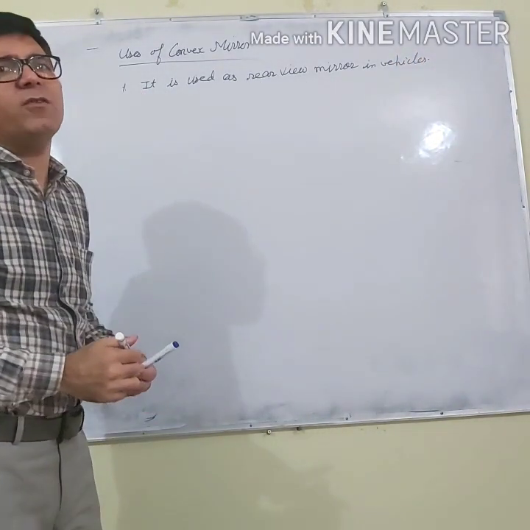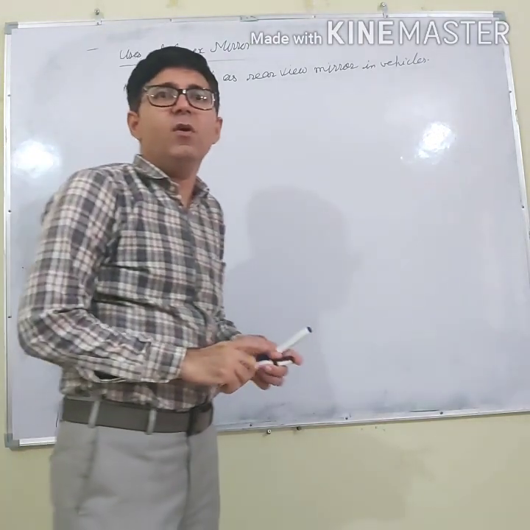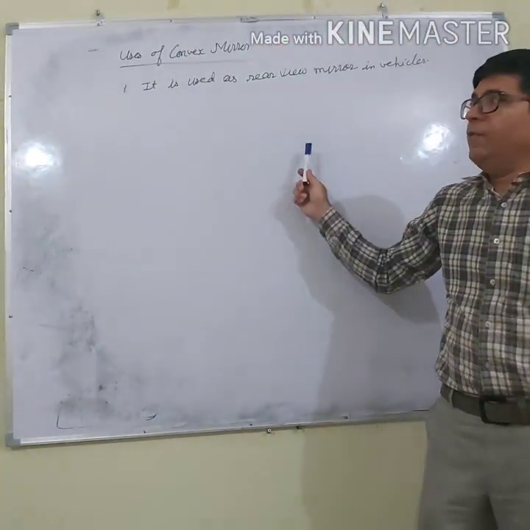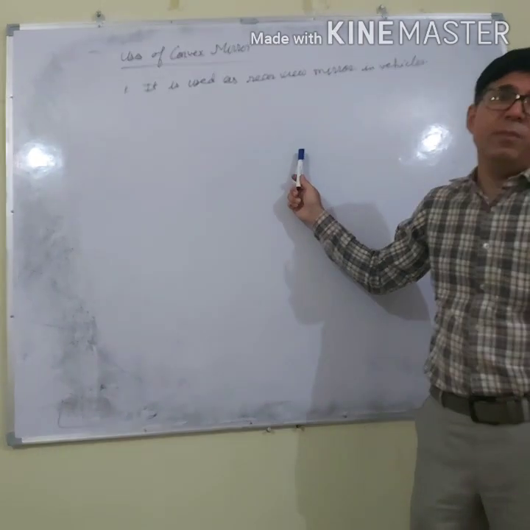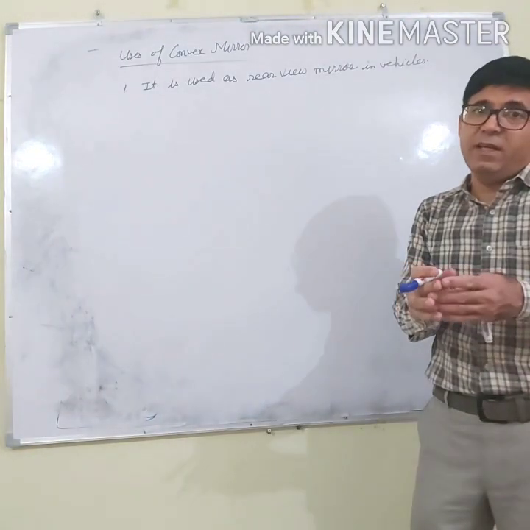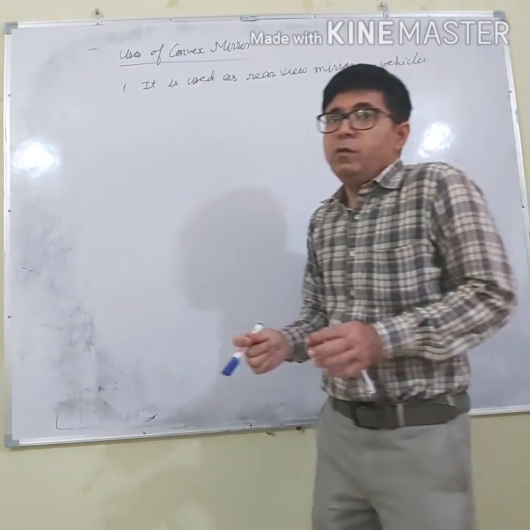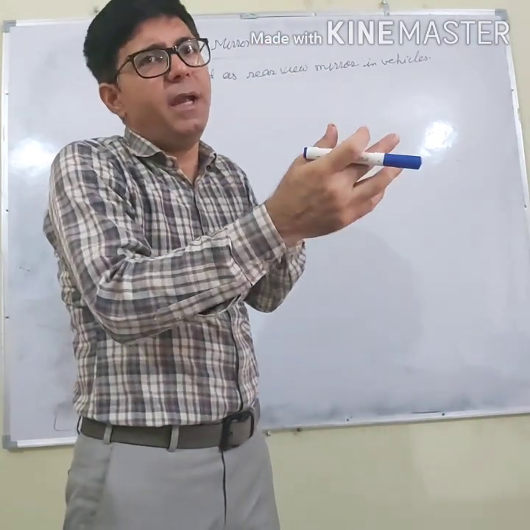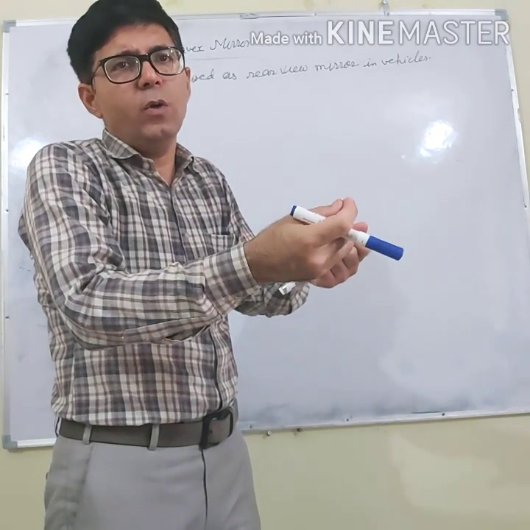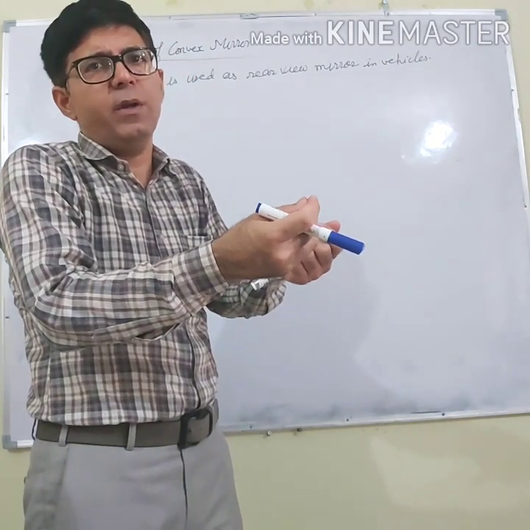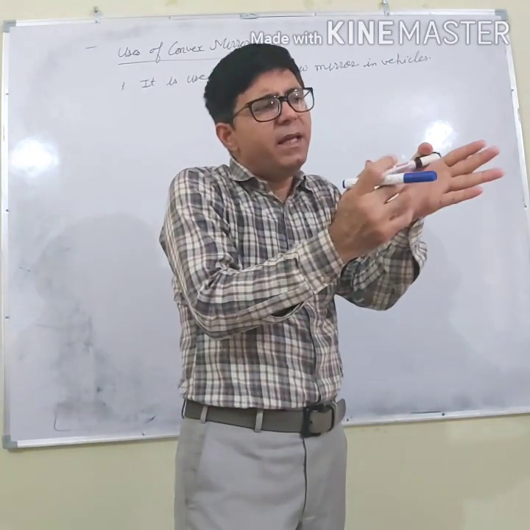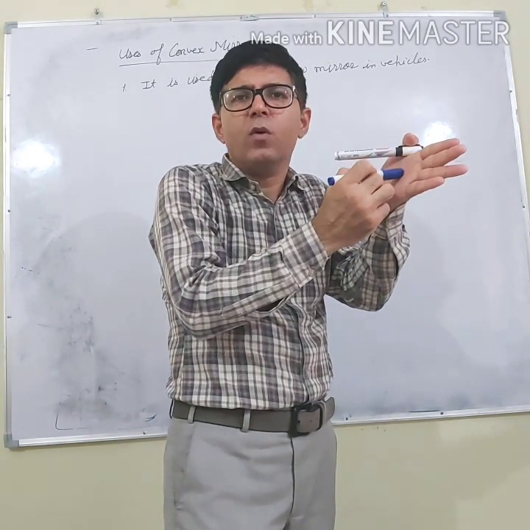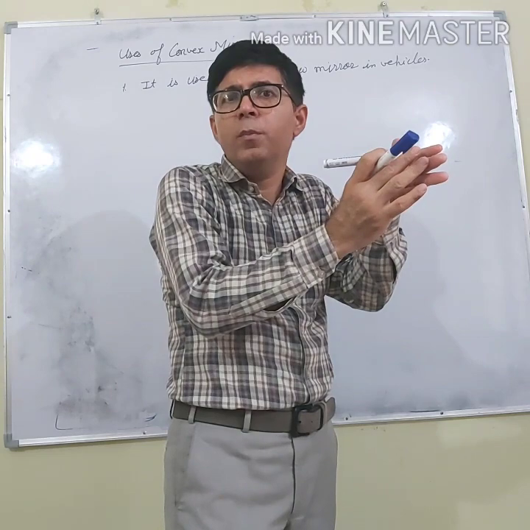Why do we use a convex mirror? In image formation, we saw that a convex mirror forms diminished images, and its image is erect and virtual. So if a truck is coming from behind, even if you are on your two-wheeler, let's say on your bike or Activa, you can clearly see the erect image of the truck within that small mirror.